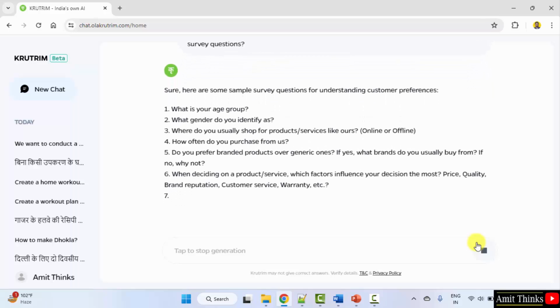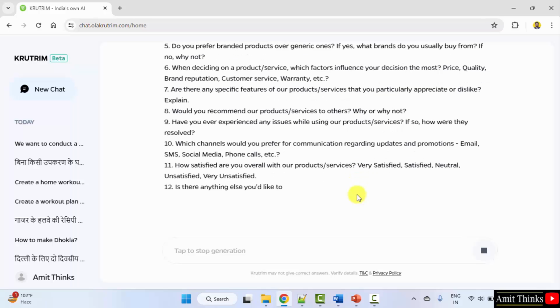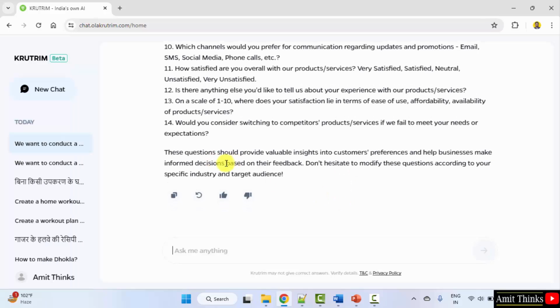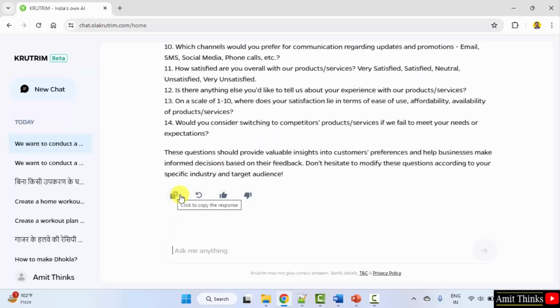Here it is. Some great survey questions. If you can mention here how many you want, then it will customize it. But I guess this looks fine. You can copy it from here. If you want, you can also regenerate it from here. Or if you like the answer, click here. If you did not like it, you can also give your response to Krutrim. Now let us see the next example.